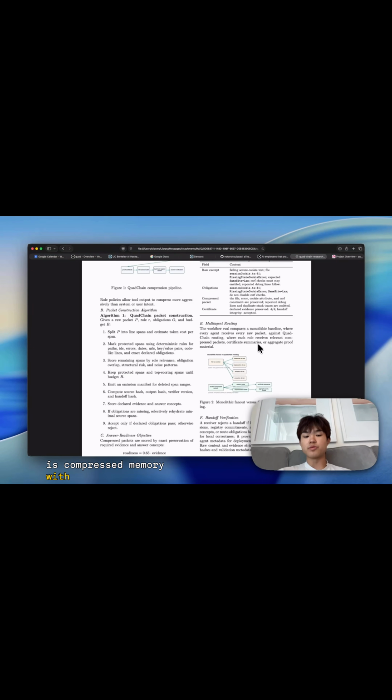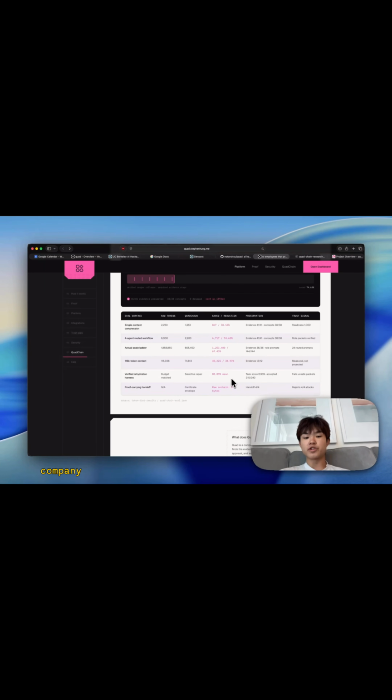This is also where Quad chain fits: it is not just summarization. It is compressed memory. In our four-agent workflow benchmark, raw context was 9,000 tokens, and the Quad chain handoff routed down to 2,283 tokens. That is a 74.63% token reduction while preserving all 41 required evidence items and all 38 answer concepts. So this is not just cheaper context; it is accountable context. Quad chain makes agent memory token efficient, ledger backed, selectively repairable, and safe to reject when evidence is missing.